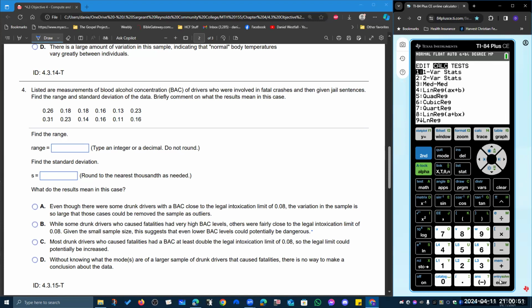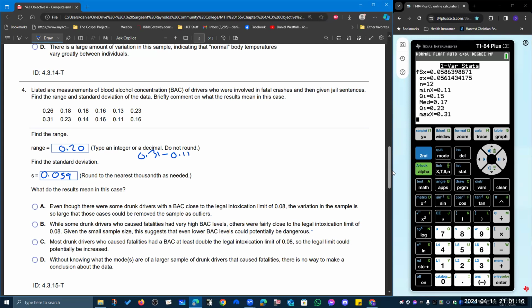Stat calc one variable statistics, and we have a standard deviation of 0.059 and a range of 0.31 minus 0.11, which is 0.20.